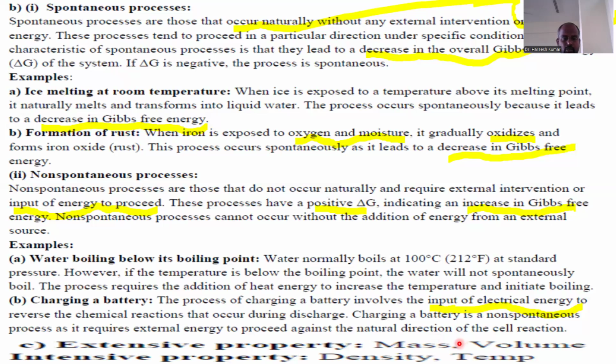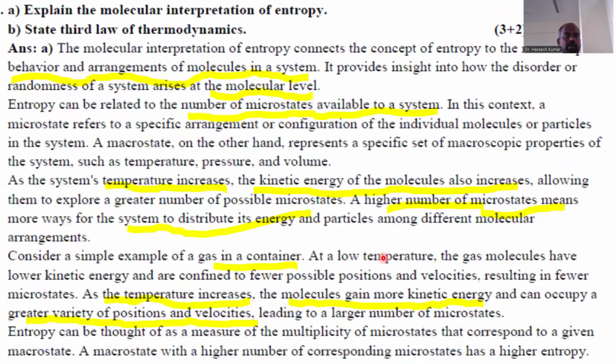Let's look into two examples of extensive properties. Mass and volume are extensive properties. Density and temperature are two examples of intensive properties. So with this, let's go to the next slide and take one more question.